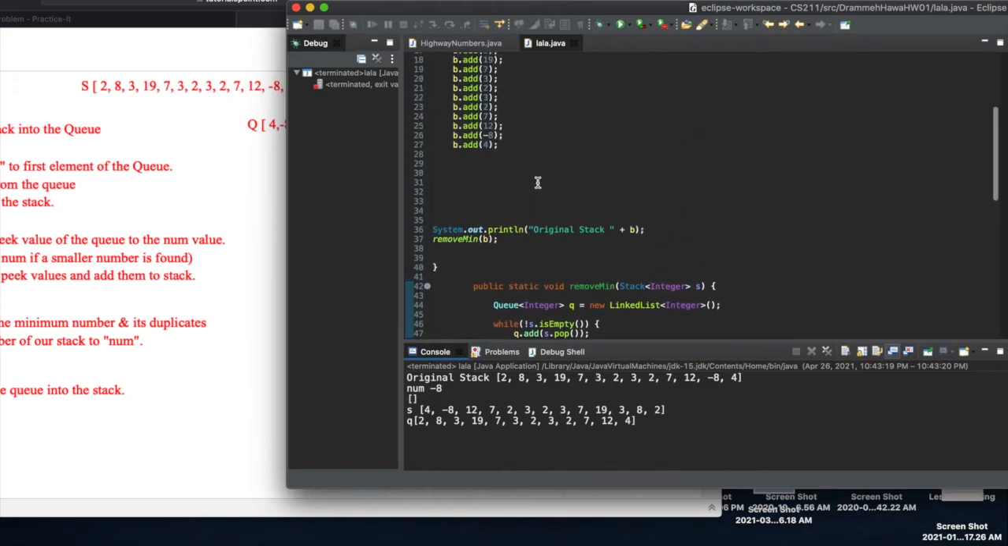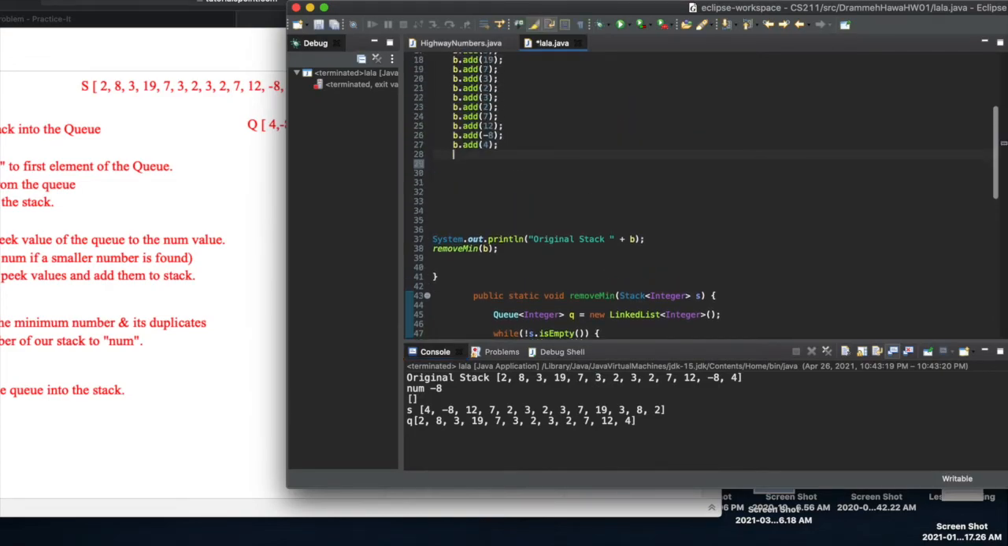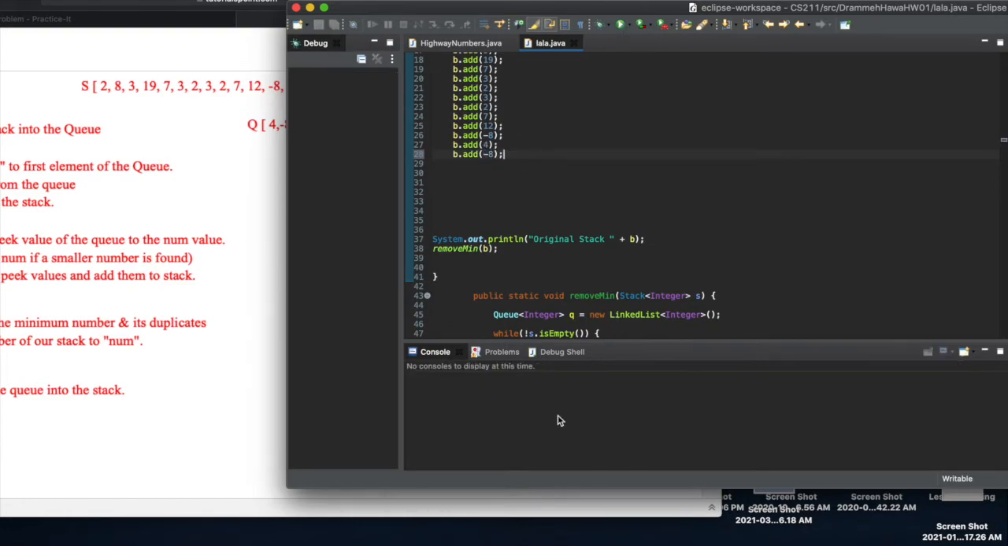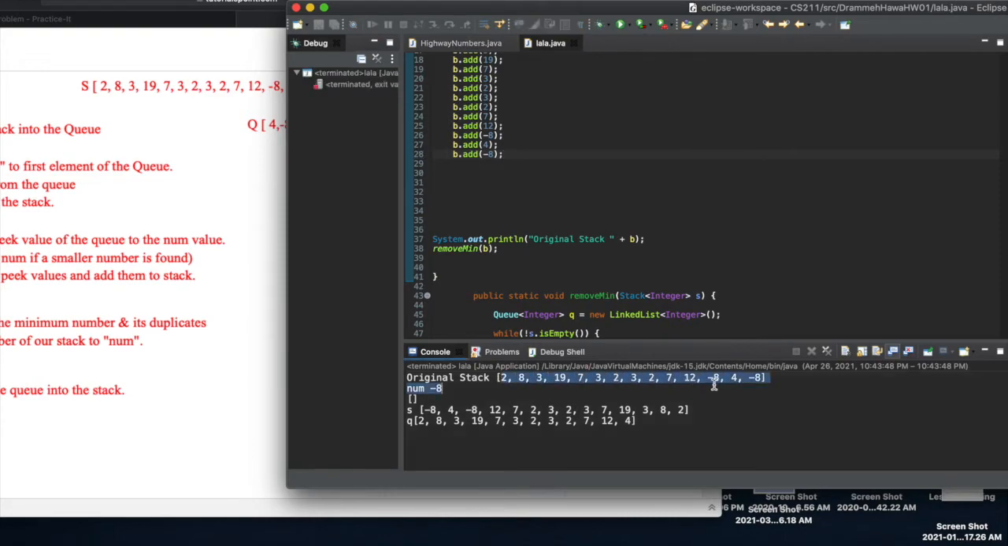And we can also test that case and add another -8 and see what happens. So here we go. Here you can see there are 2 -8s, and at the end here there are no -8s, and that's exactly what we want.